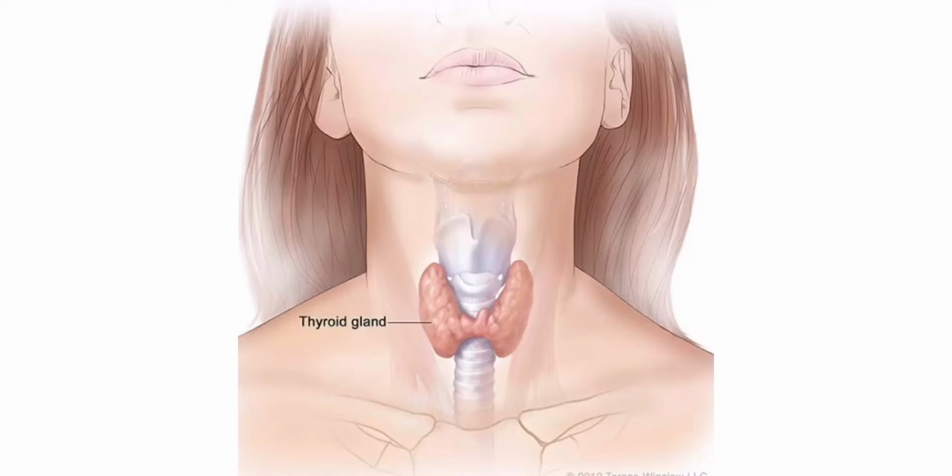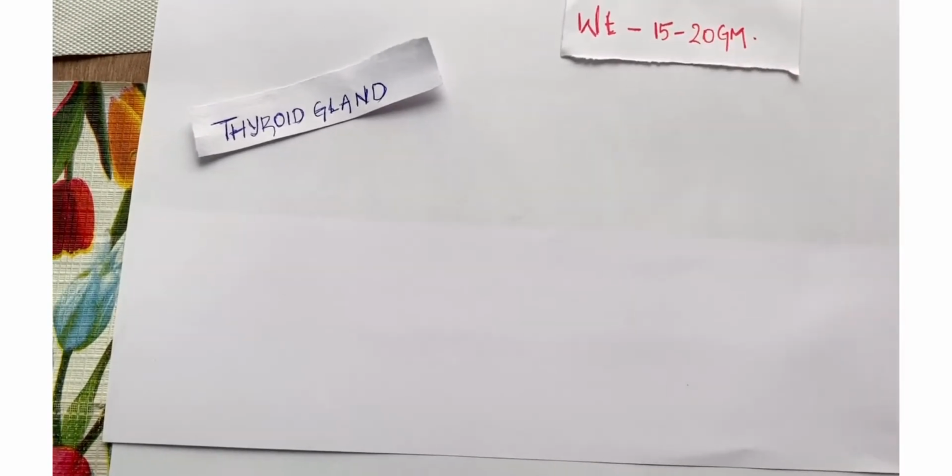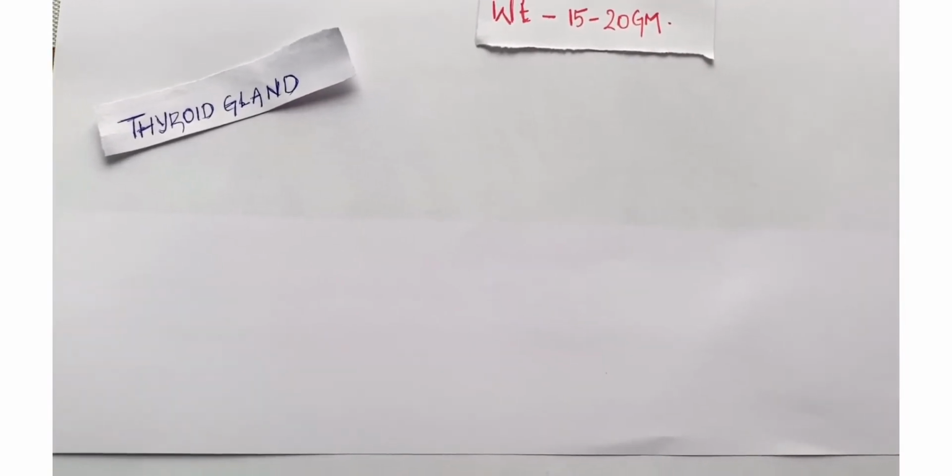In this video, let's get a brief idea about the thyroid gland, which is the most important vital organ of our body. It is a butterfly-shaped gland located in front of the neck just above the trachea. It weighs around 15 to 20 grams.